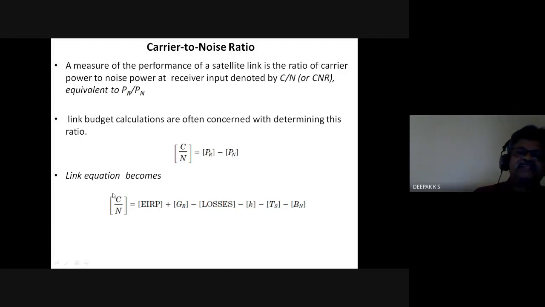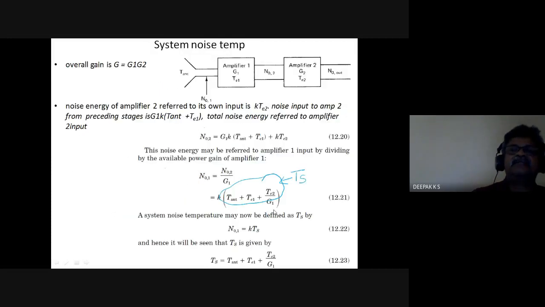So the link equation for C by N: this is PR, which we know from the last slide, EIRP plus GR minus losses. And you subtract PN, which is the thermal noise, the major contributor, kTsBn. K is the Boltzmann constant. T is the temperature, which we had seen as the system noise temperature, Ts. And this is the bandwidth under consideration.